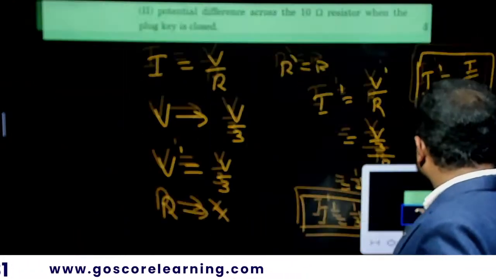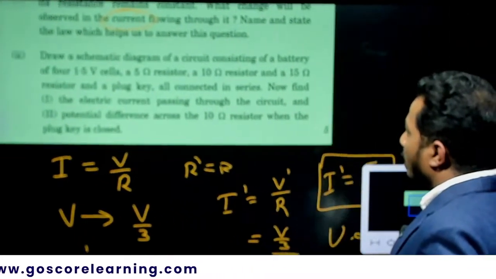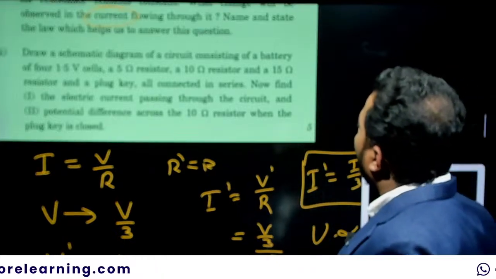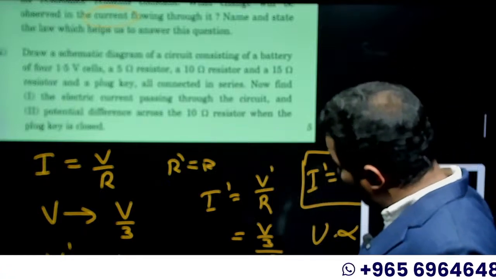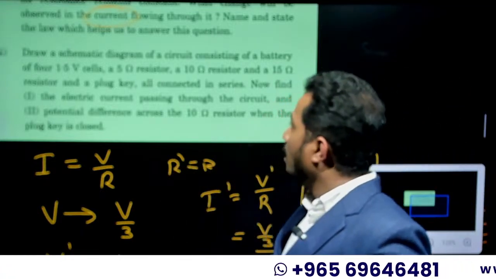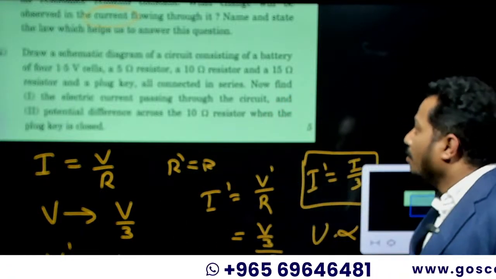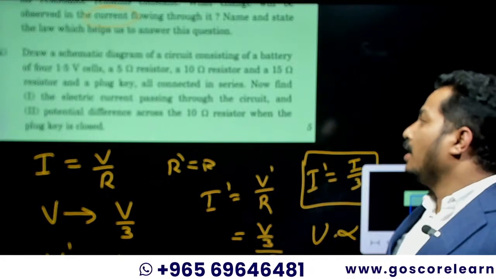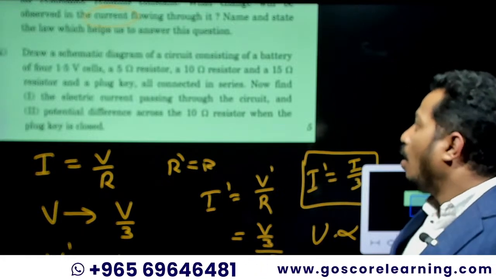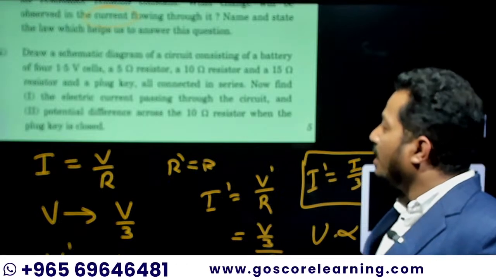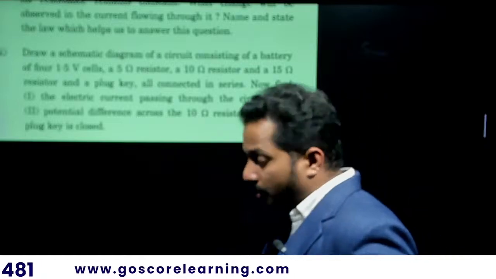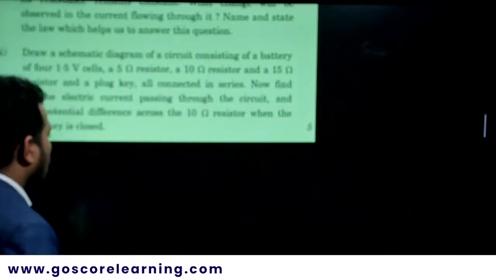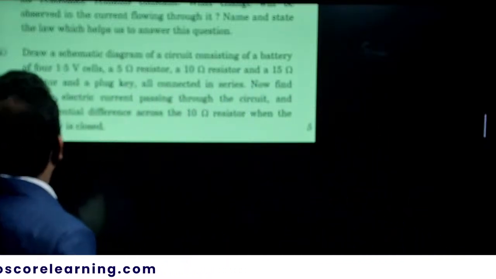Now let's move to the second part. Draw a schematic diagram of a circuit consisting of a battery of 1.5 volt cells, a 5 ohm resistor, a 10 ohm resistor, a 15 ohm resistor, and a plug key, all connected in series. Now find, there are two questions. First of all, we can construct the circuit diagram, the schematic diagram representation. So what are the components?